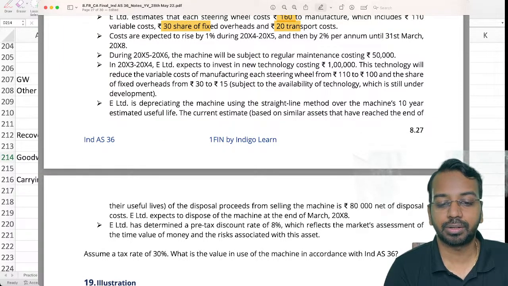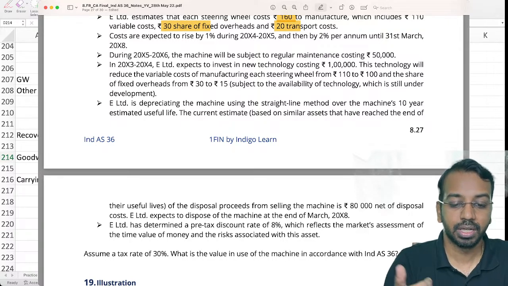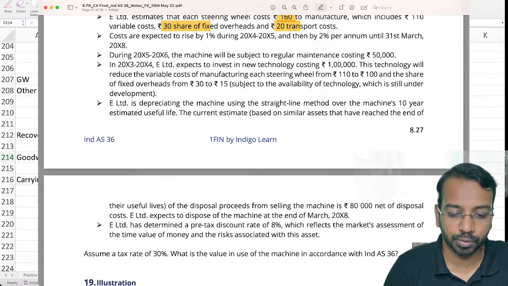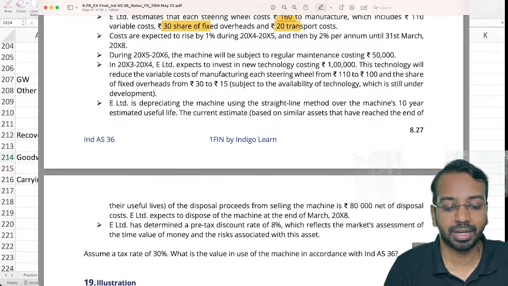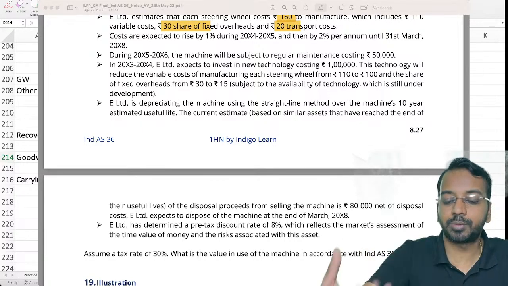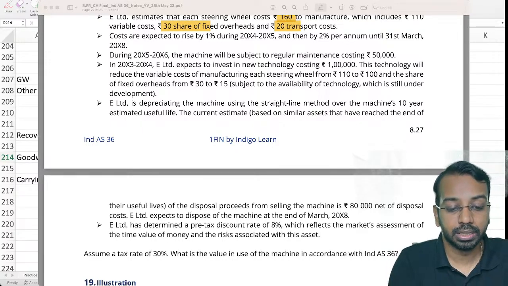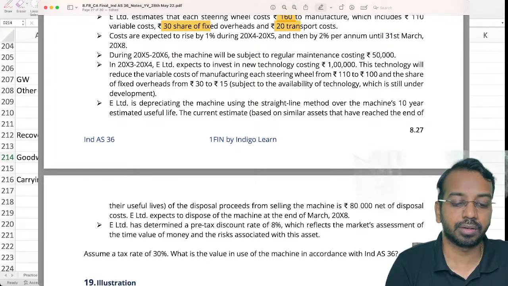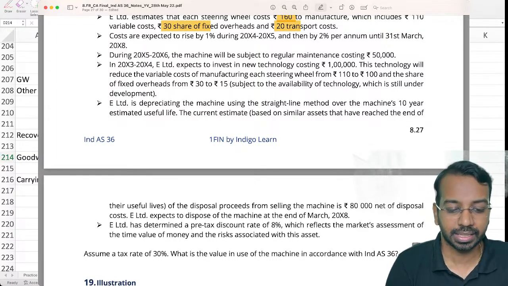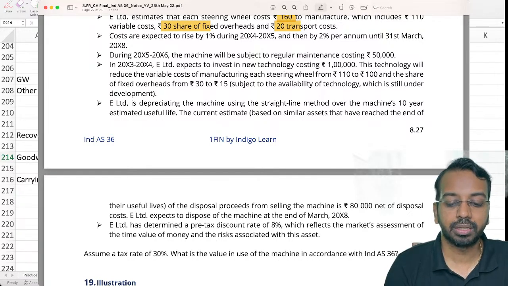Okay, then E Limited is depreciating the machine using the straight line method over the machine's 10 years useful life. The current estimate based on similar assets that have reached the end of the useful life, disposal proceeds are 80,000. E Limited expects to dispose the machine at the end of 8th year. Now, whatever you are disposing, 80,000, that you should consider as an inflow. The pre-tax discount rate is 8%, which reflects the market assessment of time value of money and risk associated with the asset. Assuming a tax rate of 30%, what is the value in use in accordance with Ind AS 36?